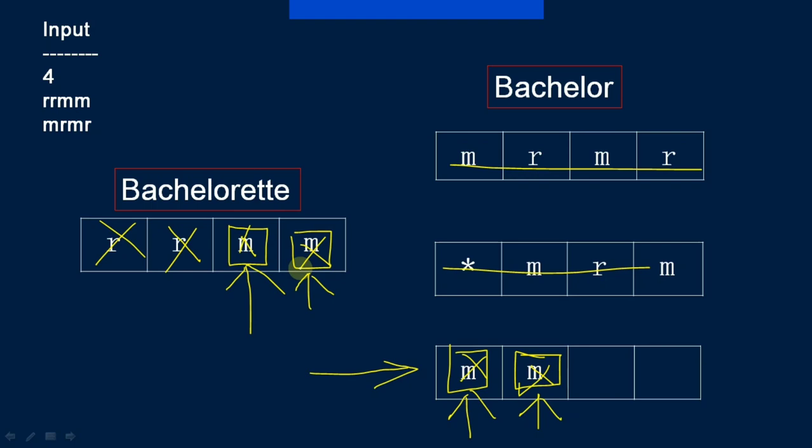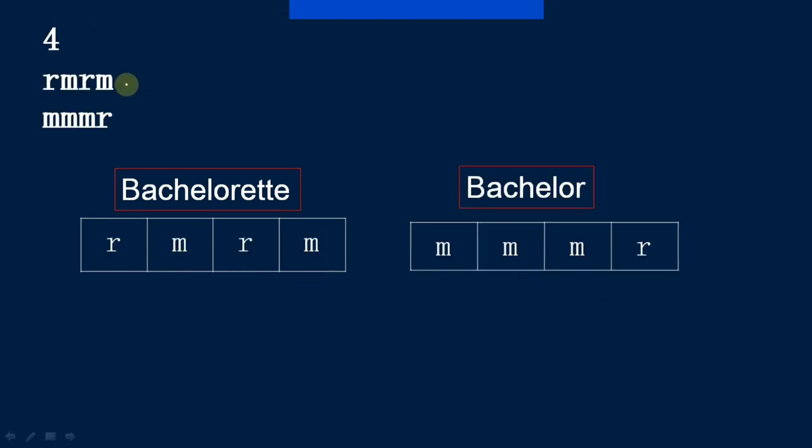The question is asking how many pairs are left. In this input, zero pairs are left unmatched, so the output of this input will be zero. Let's observe the second input also in brief. This is the initial state of brides to be, and this is the initial state of grooms to be.